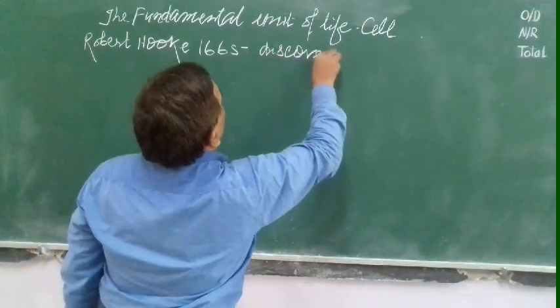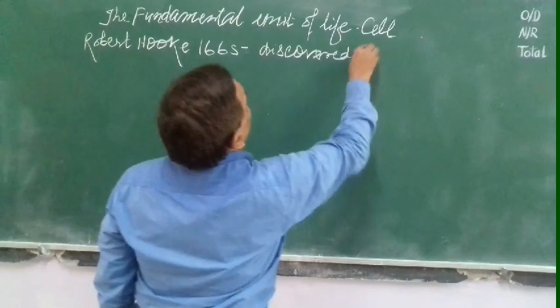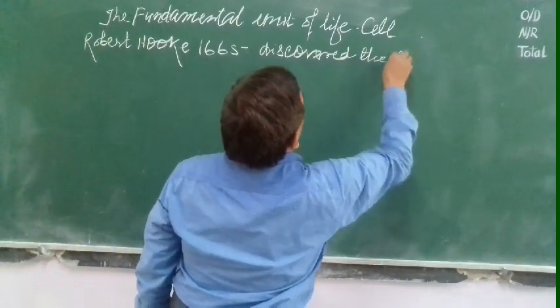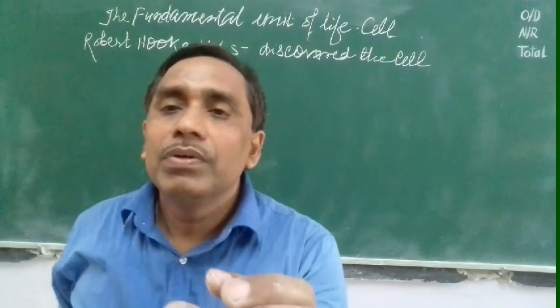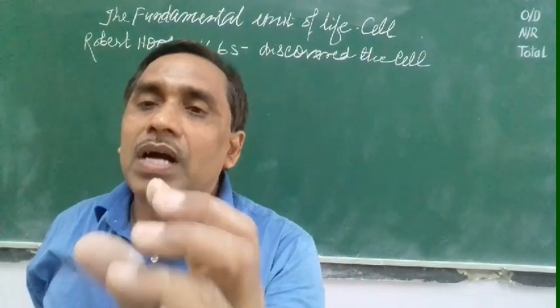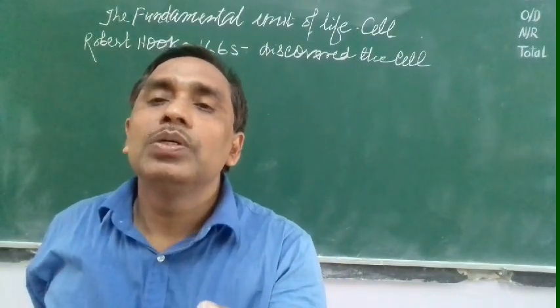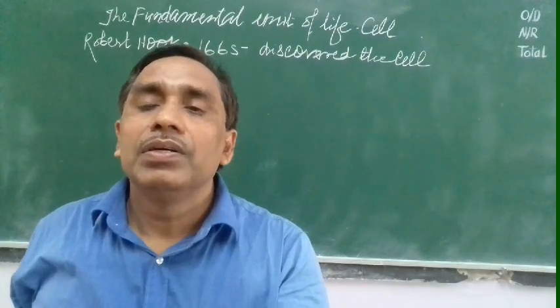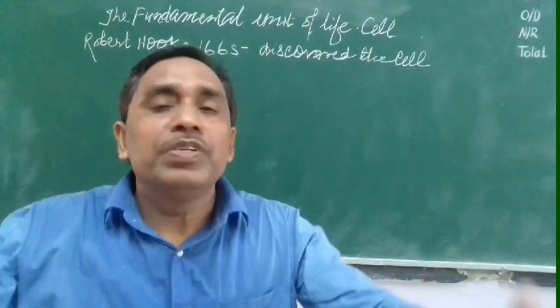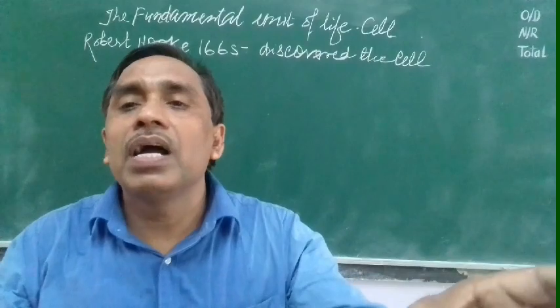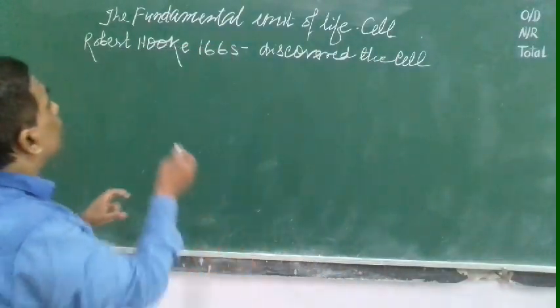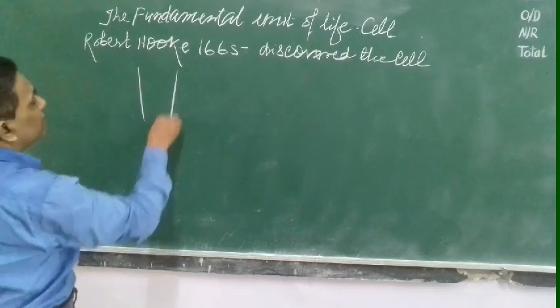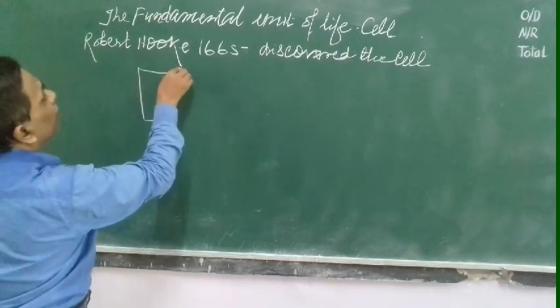Robert Hooke in 1665 discovered the cell. He cut a section of a cork. Cork means dead tissue of the plant, just like some old trees release bark, which is dead tissue. Here also, cork is the dead tissue of a plant.